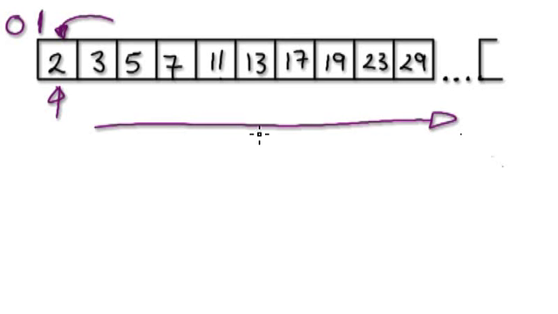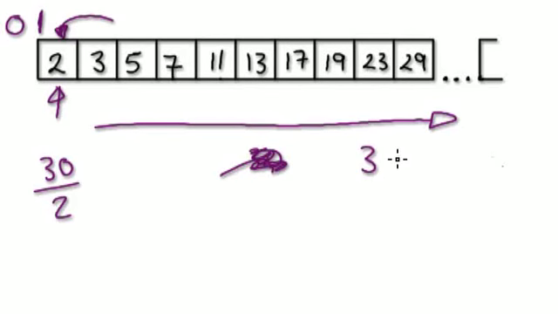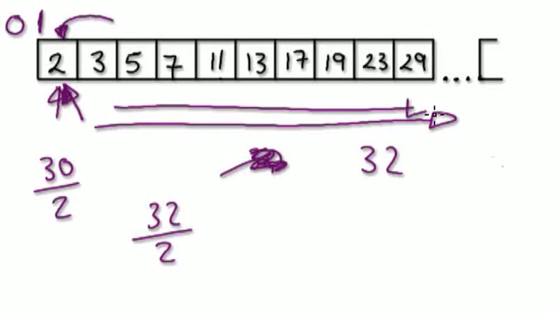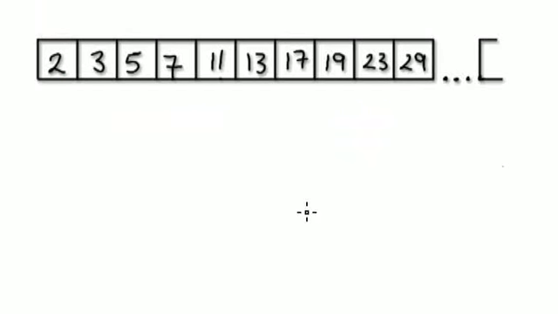Because the minute you have an even number, let's say 30, you know immediately you can divide 30 by 2. So therefore 30 cannot be a prime number. The same with 32, you can immediately divide by 2. So 2 is the only even prime. You cannot have another even prime number because it would divide by 2.